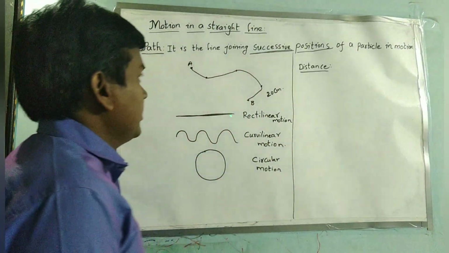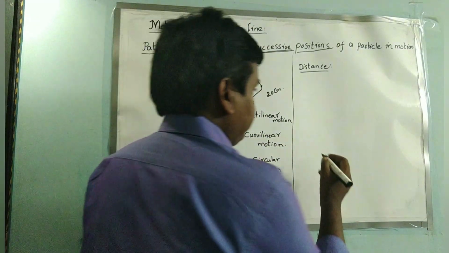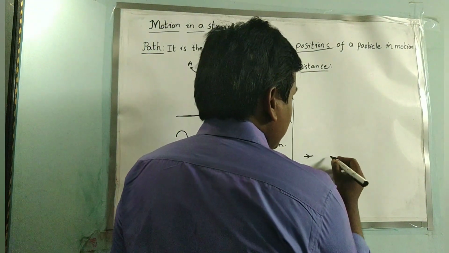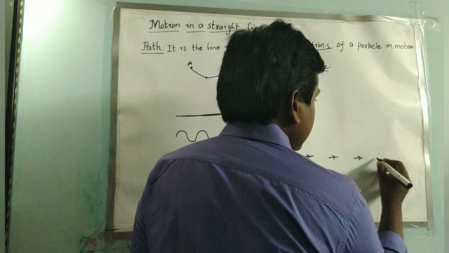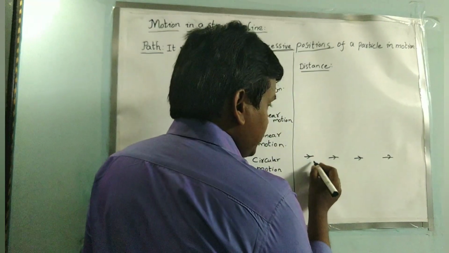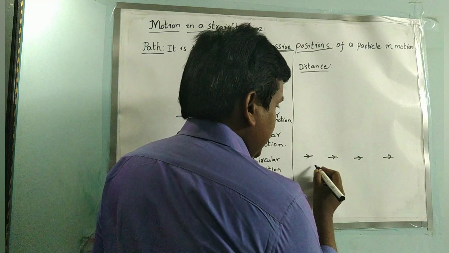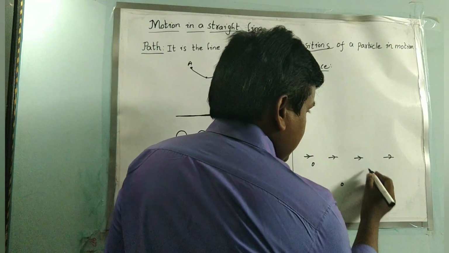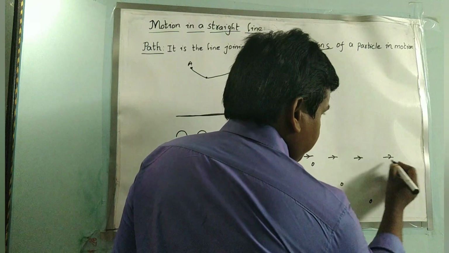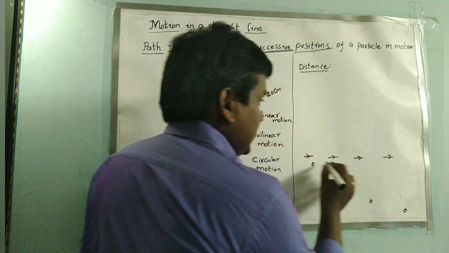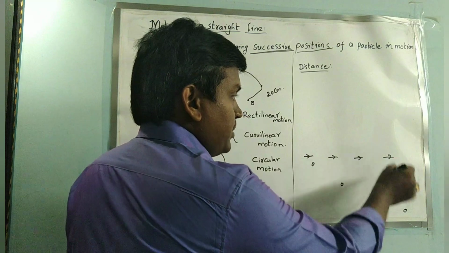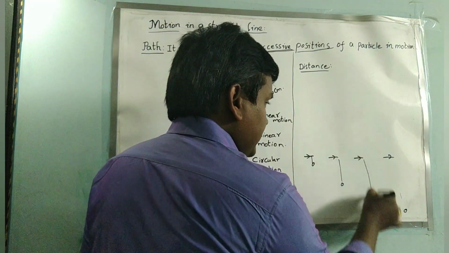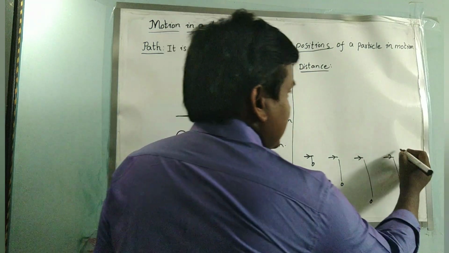One more example for path being relative: consider an aeroplane is moving and a body is dropped from the moving aeroplane. It will fall down like this. The path of the body dropped from the aeroplane, for the pilot, is a straight line.